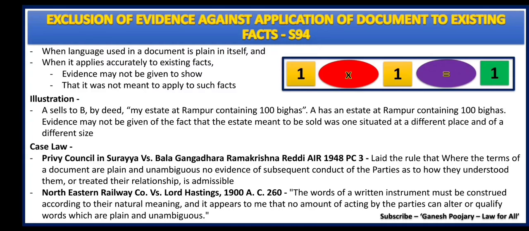You cannot say it because you have already mentioned where the estate is and how many bighas it has. All of that is very clear, and when you go to Rampur, such an estate of such number of bighas is available. When everything is right, now you cannot prove that I was intending something else because the documents speak for themselves. That's very clear.